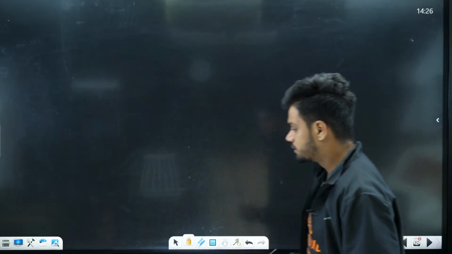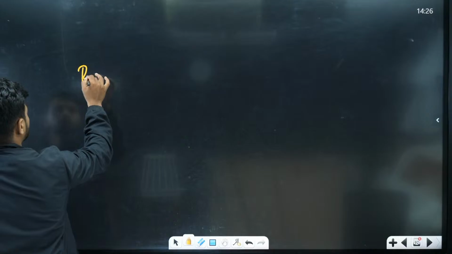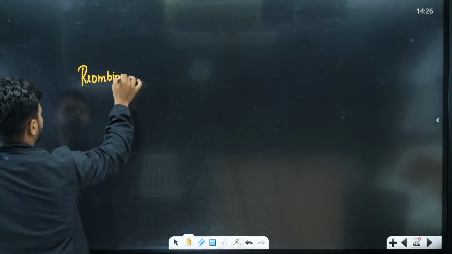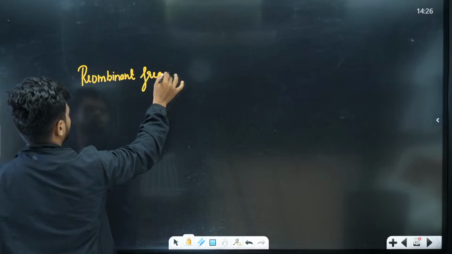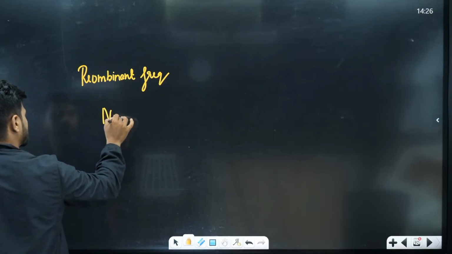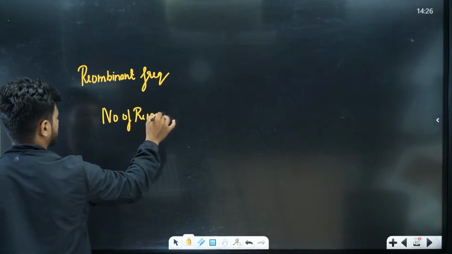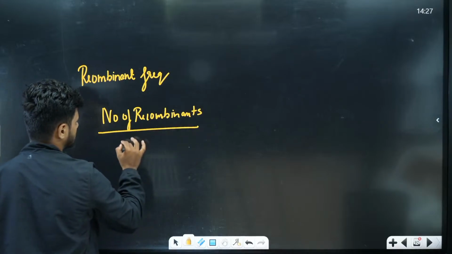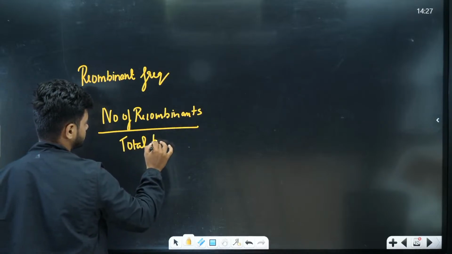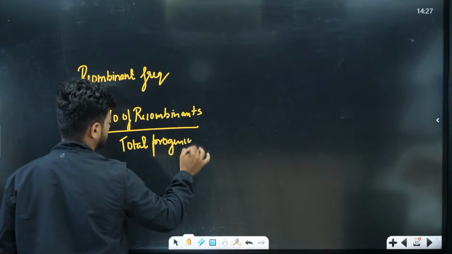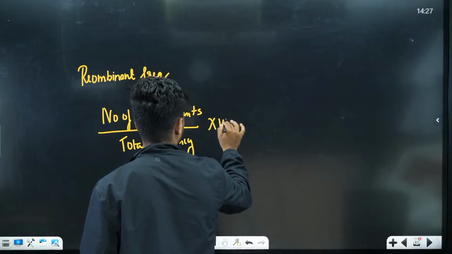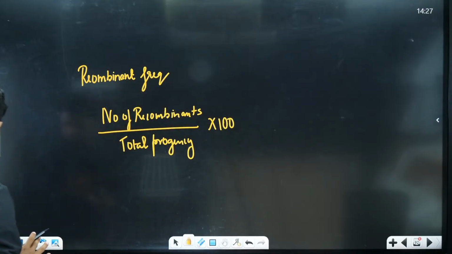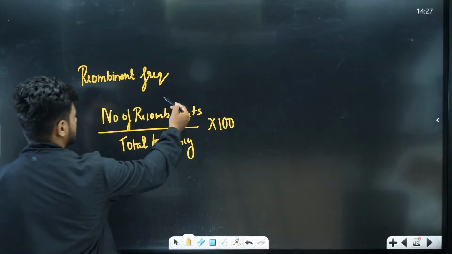Now students, there is a concept called recombinant frequency. The formula is very simple: number of recombinants divided by total progeny, into 100. That's all. Sometimes in the examination they will give you the number of recombinants.